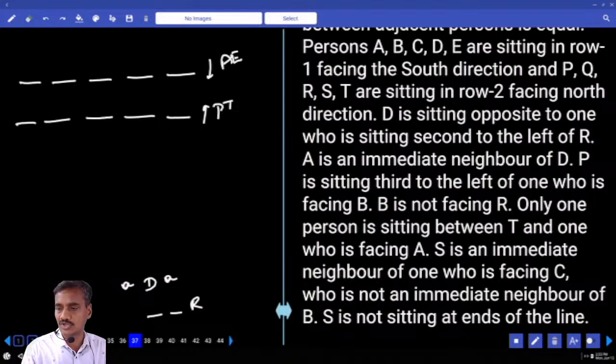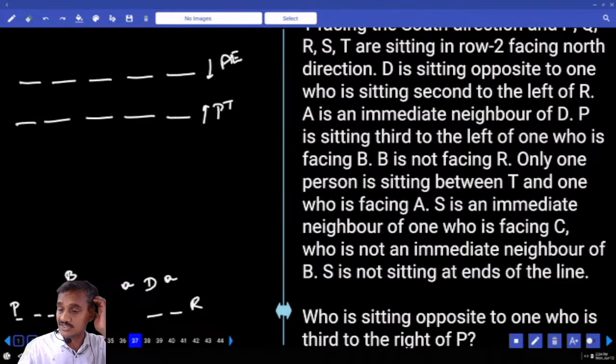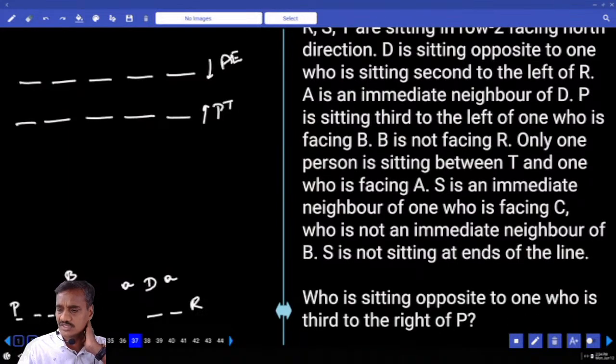P is sitting third to the left of the one who is facing B. Now P is third to the left of the one who is facing B. P is opposite and third to the left 1, 2, 3. P must be this. Are you getting this one or not? And next one. B is not facing R. B and R are not opposite. Only one person is sitting between T and the one who is facing A. S is an immediate neighbor of the one who is facing C. And S is not at the end.